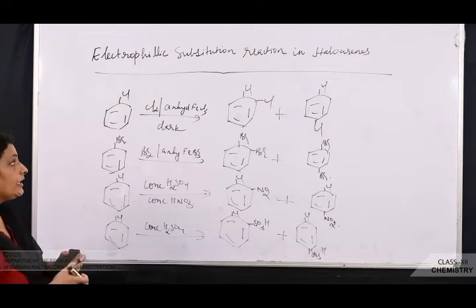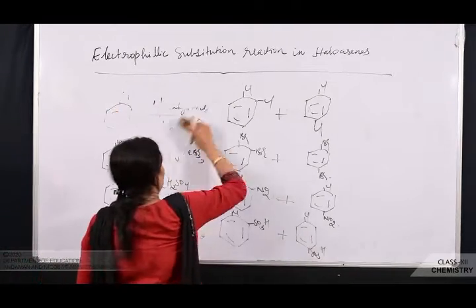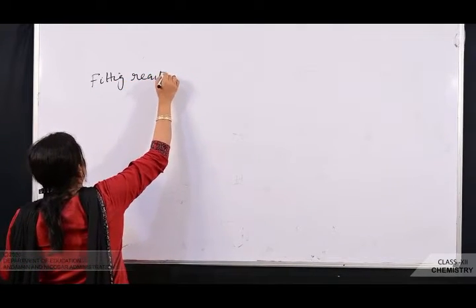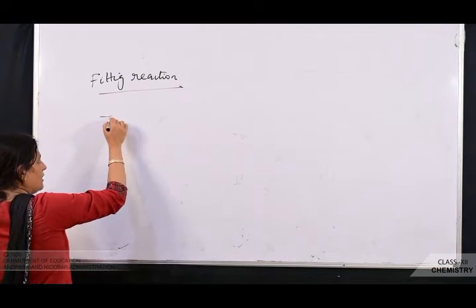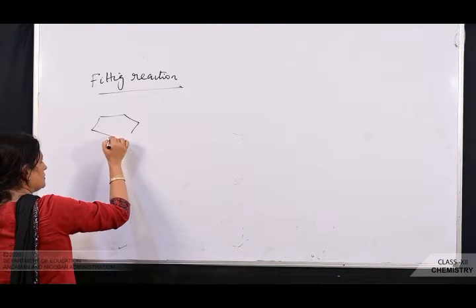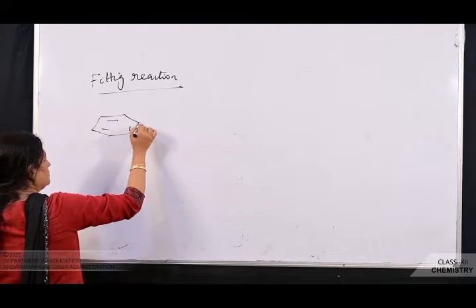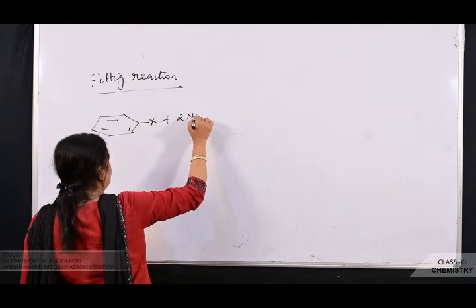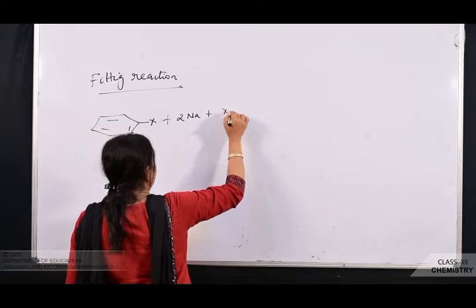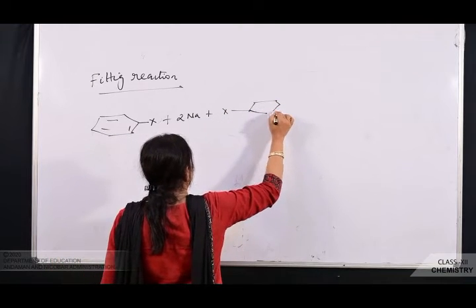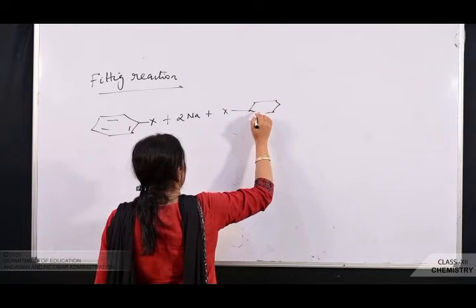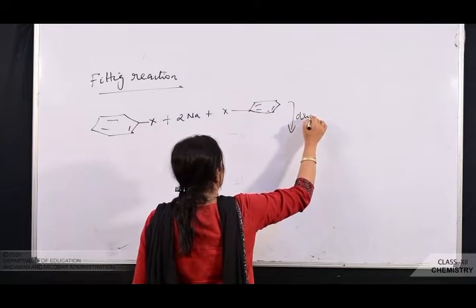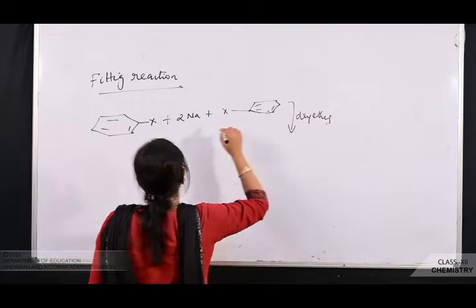Next we will go to Friedel-Crafts alkylation reaction. What is Fittig reaction? Haloarenes react with metallic sodium in presence of dry ether. So what is eliminated?